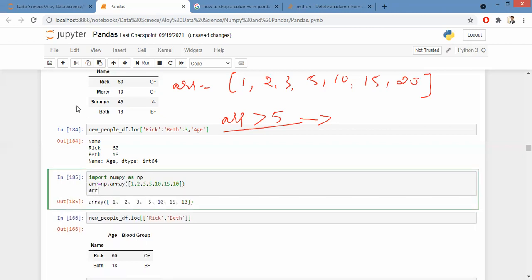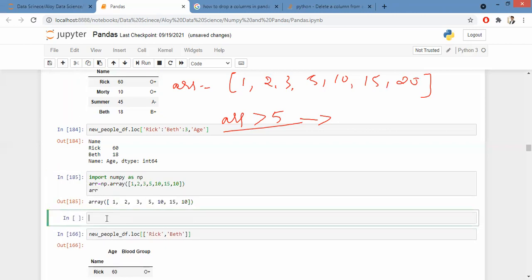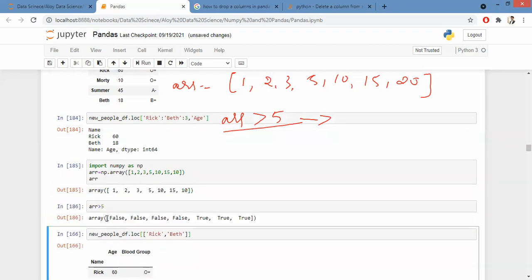Okay, I have my array here. I want to see the numbers which are greater than 5. I got Boolean outputs. Now is it clear to you, Shaina?